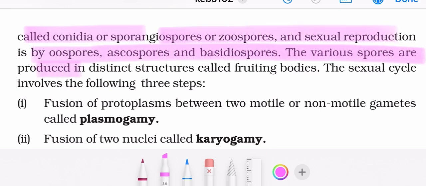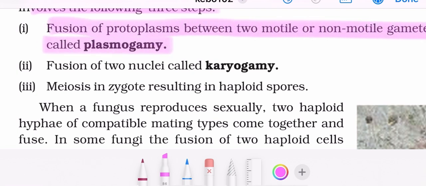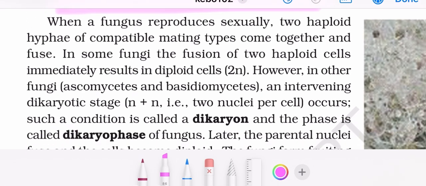The various spores are produced in distinct structures called fruiting bodies. The sexual cycle involves the following three steps. The first is fusion of protoplasm between two motile or non-motile gametes, called plasmogamy. Then fusion of two nuclei, called karyogamy, and then meiosis in the zygote resulting in haploid spores.